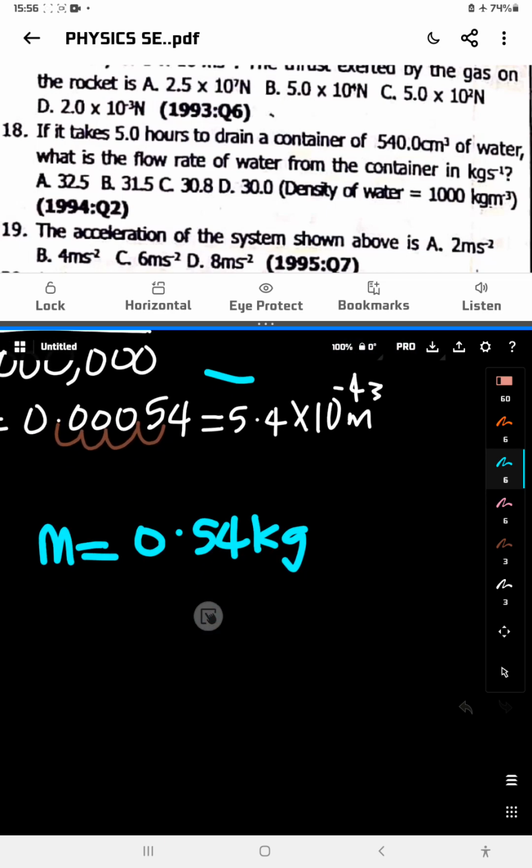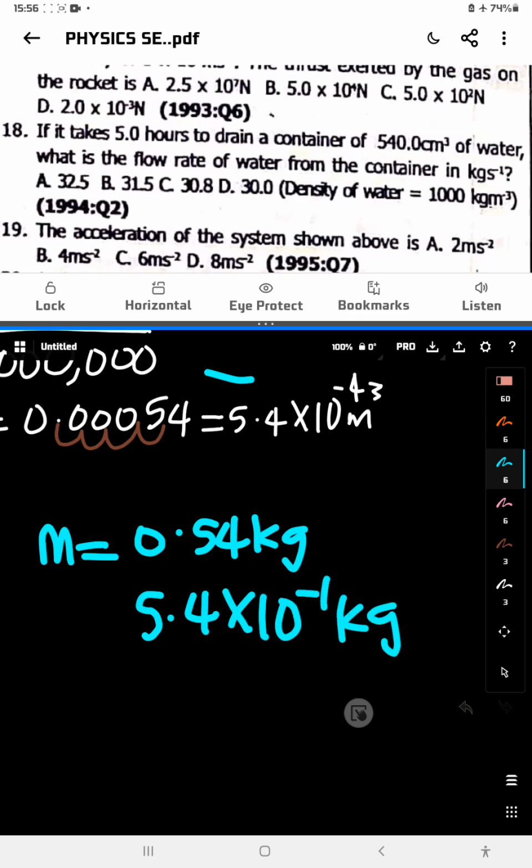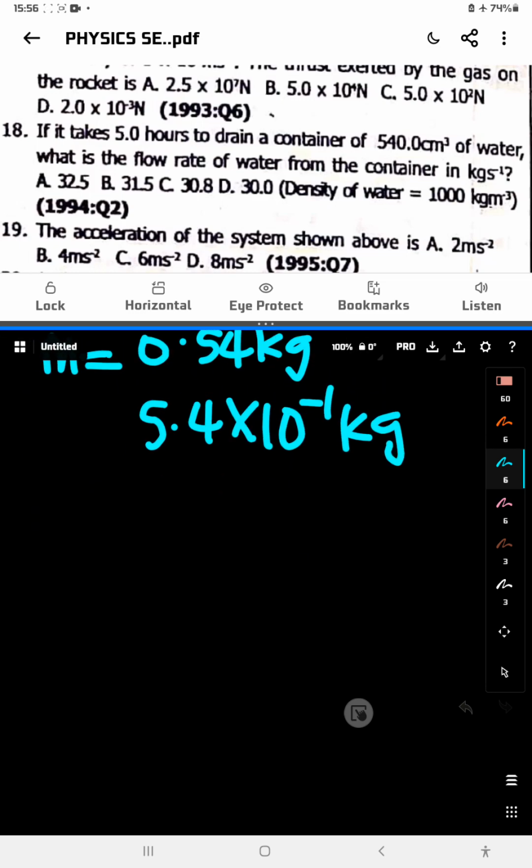Now go back to your flow rate. And this 0.54 kilogram, if you write it like this, is 5.4 times 10 raised to the power of minus 1 kilogram. Now, flow rate equals mass over time.